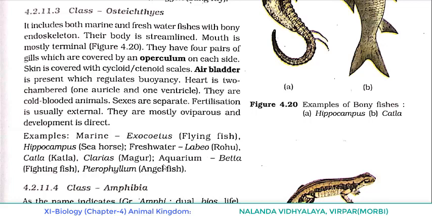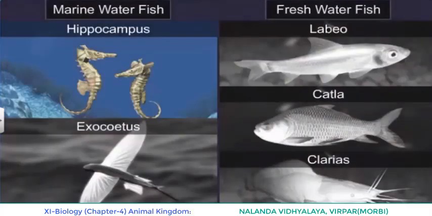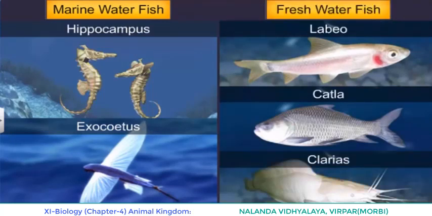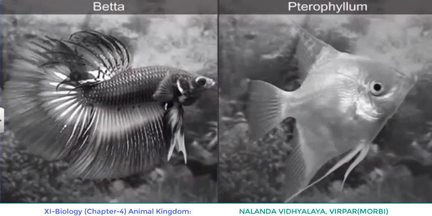Now some of the fishes are grown in aquariums. That is Betta, fighting fish, and Pterophyllum, angelfish. Betta, fighting fish, or we can say battle, like that we can remember the name Betta or fighting fish. Pterophyllum, angelfish.